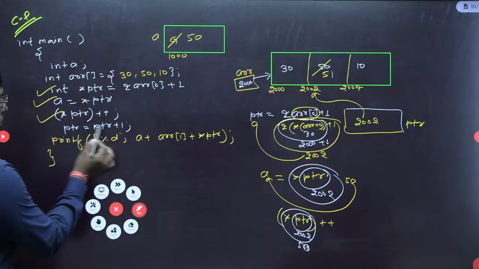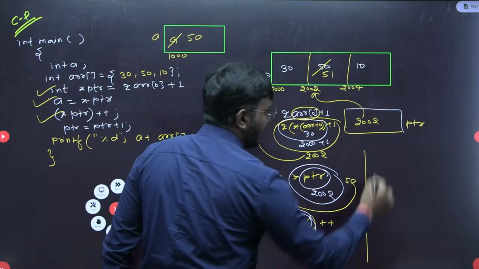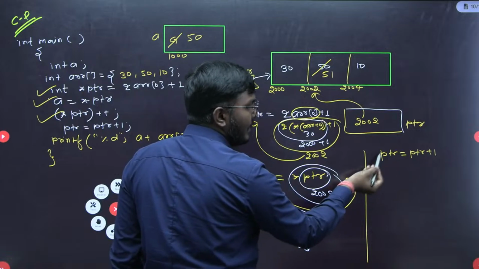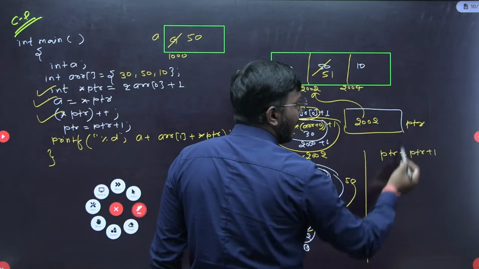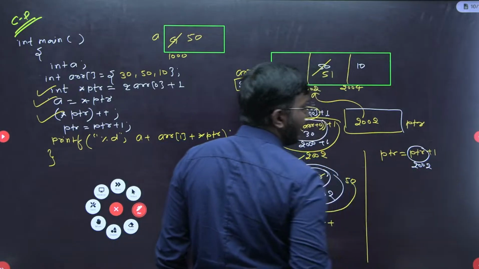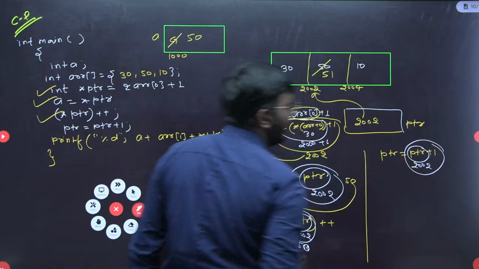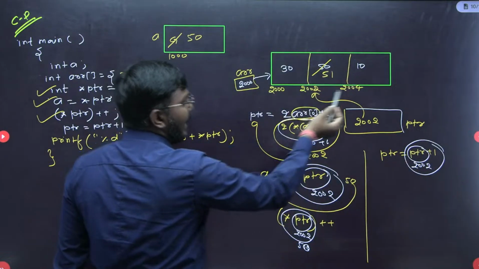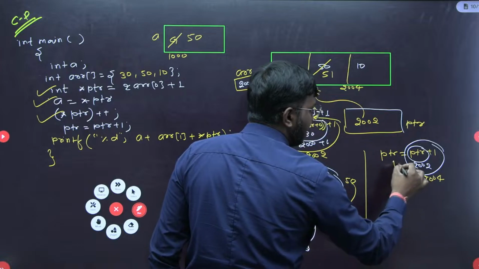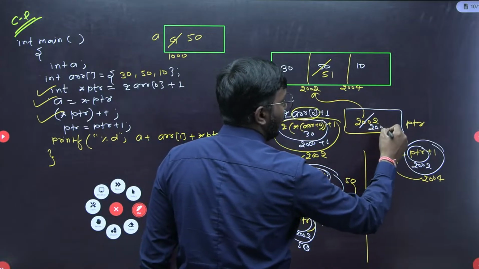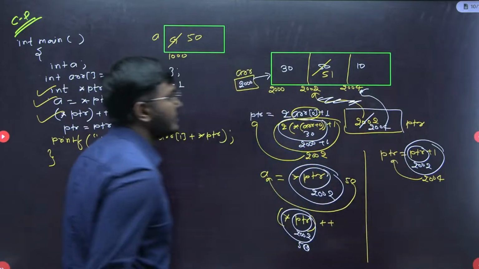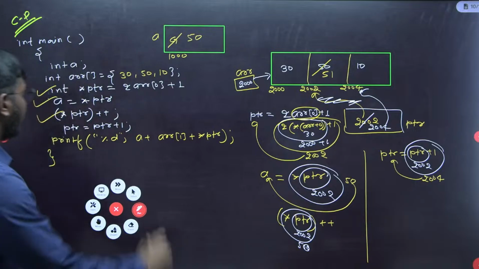The last one is ptr equal to ptr plus 1. See here, again assignment having L value and R value. So first resolve the R value. Inside the R value we have ptr plus 1. What is ptr? ptr is 2002. Again, address arithmetic here. What is 2002 plus 1? Skip one element from this 2002, so you are at 2004. This complete value is nothing but 2004 only. So this will be assigned to this ptr. Now ptr is having 2004 here, and it is pointing to 2004. Getting my point? Done. So this statement is also done.